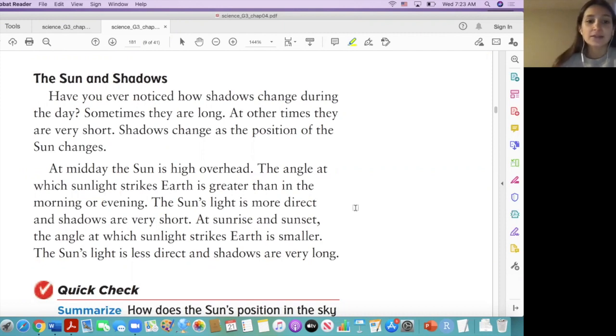At midday, the sun is high overhead. The angle at which sunlight strikes Earth is greater than in the morning or evening. The sun's light is more direct and shadows are very short. At sunrise and sunset, the angle at which sunlight strikes Earth is smaller. The sun's light is less direct and shadows are very long.